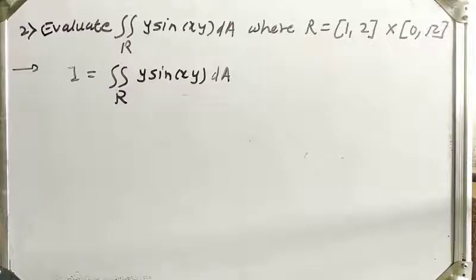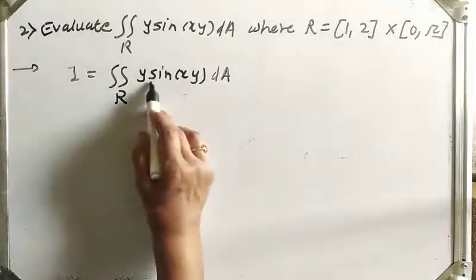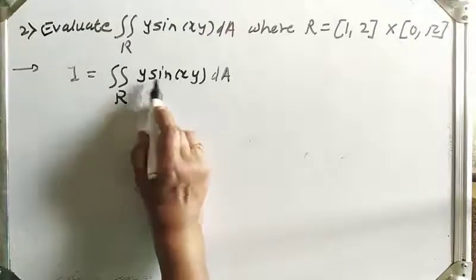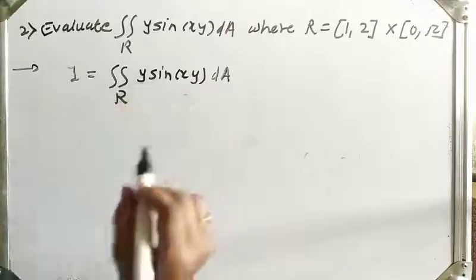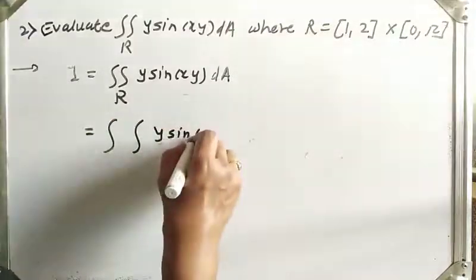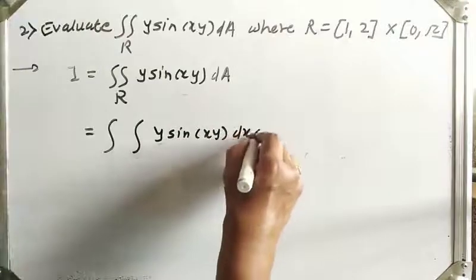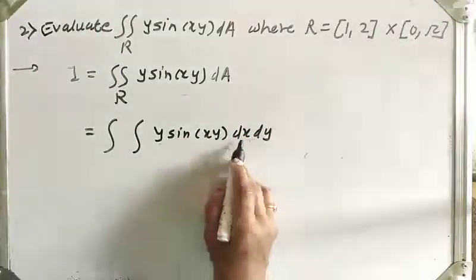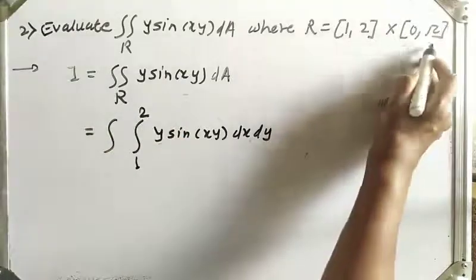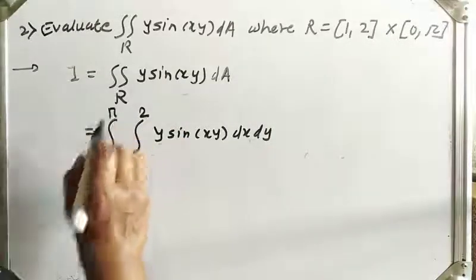Here you can see that integration with respect to x, that is sine xy, can be done easily because here is only one term of x and two terms of y. So let us integrate with respect to x first. So y sine xy dx dy. Now x varies from 1 to 2 and y varies from 0 to pi.